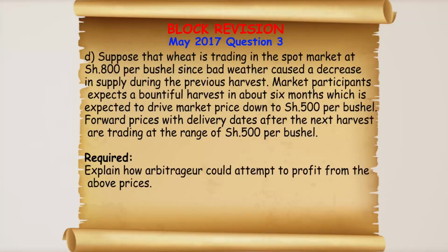Suppose that wheat is trading at a spot market at 800 per bushel. Since bad weather caused a decrease in supply during the previous harvest, market participants expect a bountiful harvest in about 6 months, which is expected to drive the market prices down to 500 per bushel. Forward prices with delivery dates after the next harvest are trading at a range of 500 per bushel. Required, explain how an arbitrager could attempt to profit from above prices.